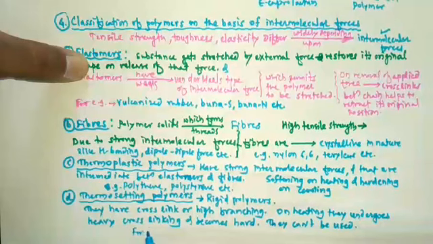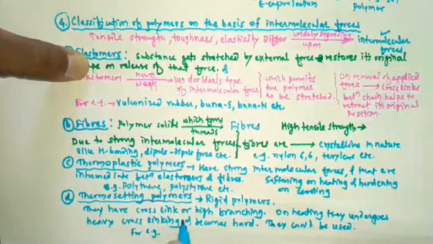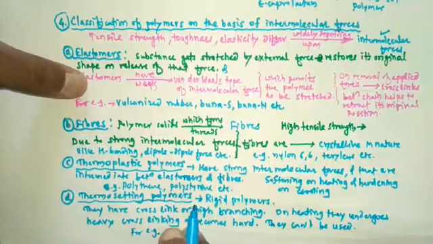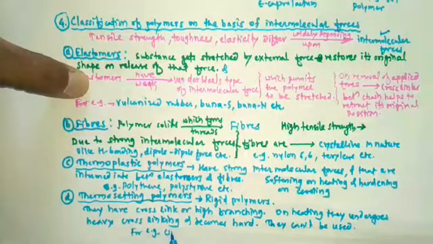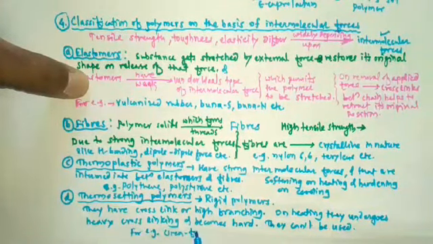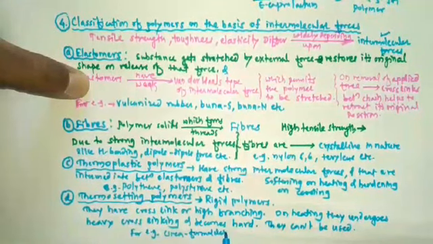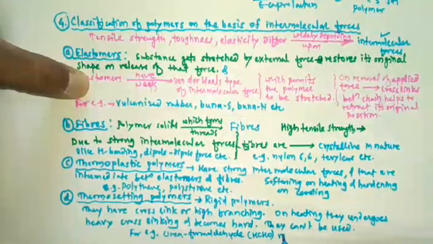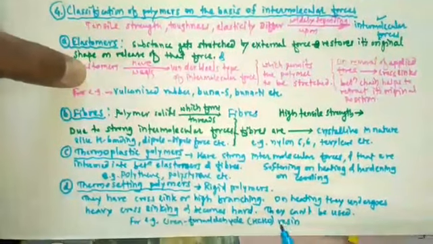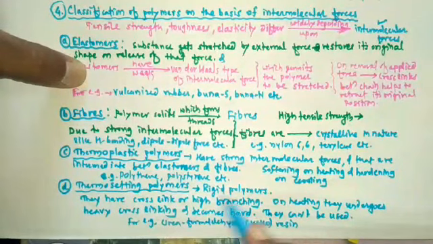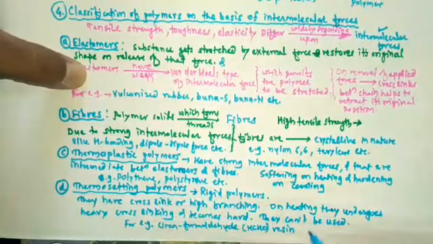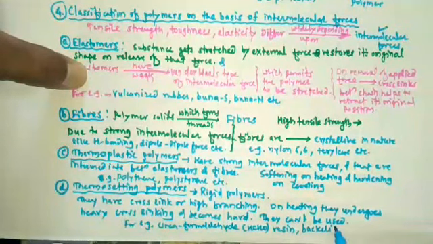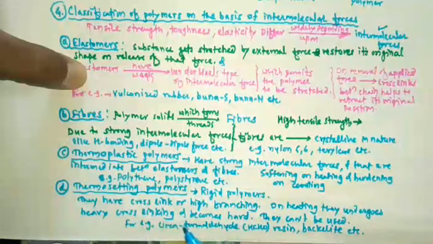For example, urea formaldehyde resin is an example of a thermosetting polymer, or another example is bakelite. So these are the examples of thermosetting polymers.